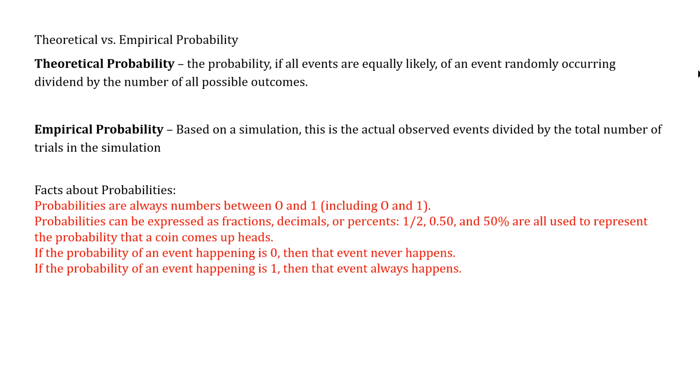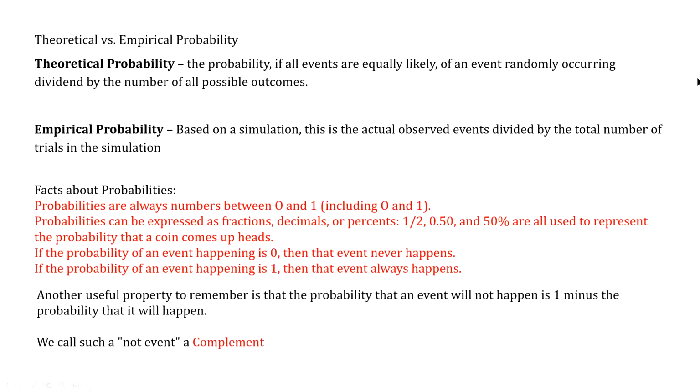If the probability of an event happening is 0, then that event never happens. So you never have to worry about it happening if the probability is 0. And if the probability of an event happening is 1, then it's always going to happen. So you can always assume that's going to be the case. You typically see values between 0 and 1 because there's always a slight probability that something will or won't happen.